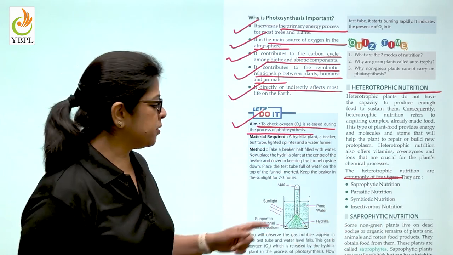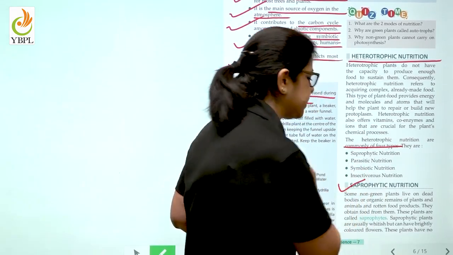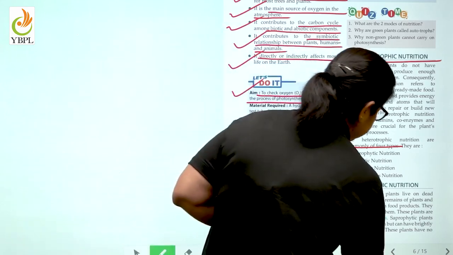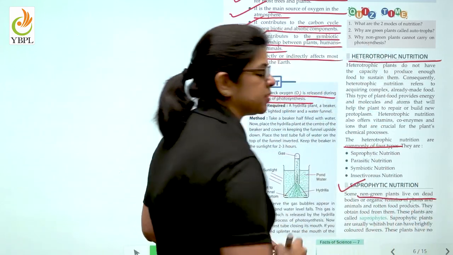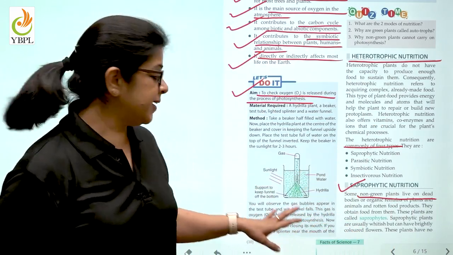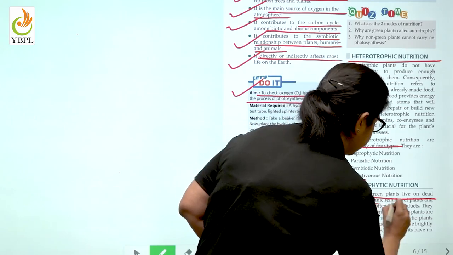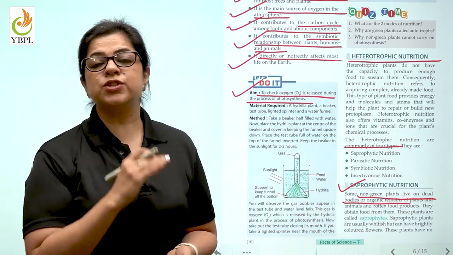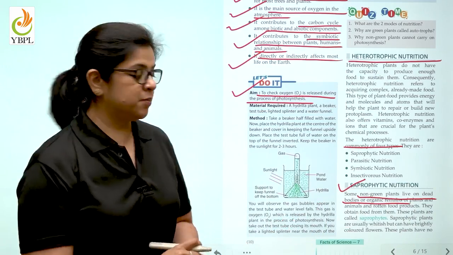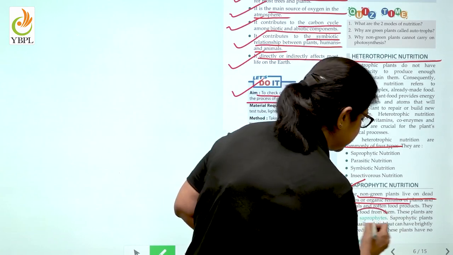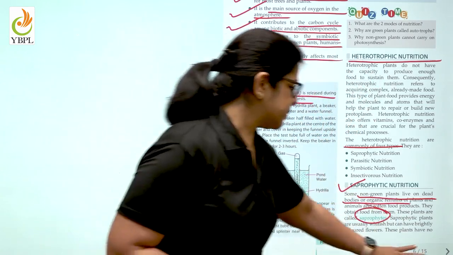The first important mode is saprophytic nutrition. Saprophytic nutrition takes place in non-green plants. How do they get their food? They live on dead and decaying organic remains. The organisms which depend on dead decaying animals and obtain food through this mode are known as saprophytes.